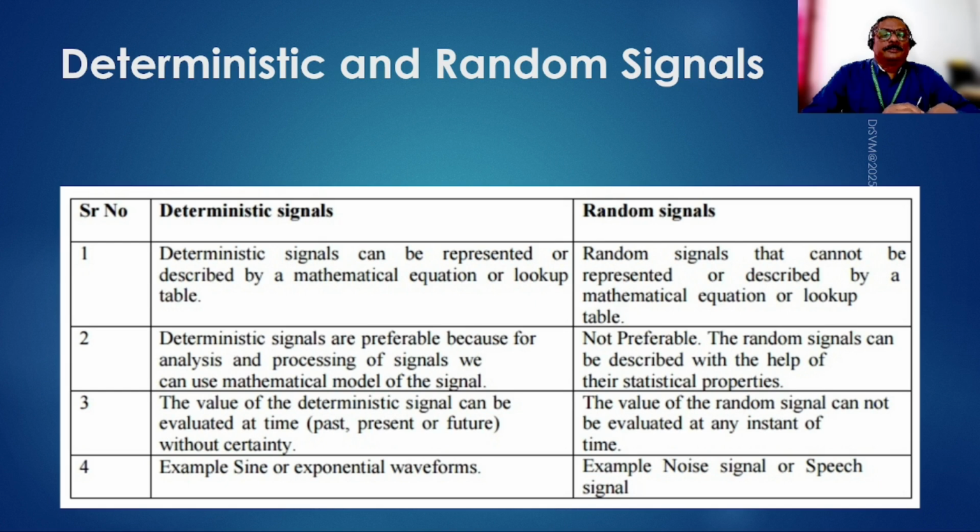Examples for a deterministic signal may be a sinusoidal or exponential waveform, but on the random side it may be a speech signal. If you just record the voice amplitude of my speech, it just appears to be random, because at different instants, different words are uttered, with different frequencies and different magnitudes of the sound wave generated. And if you just look at the waveform of the speech signal, it appears to be totally random.